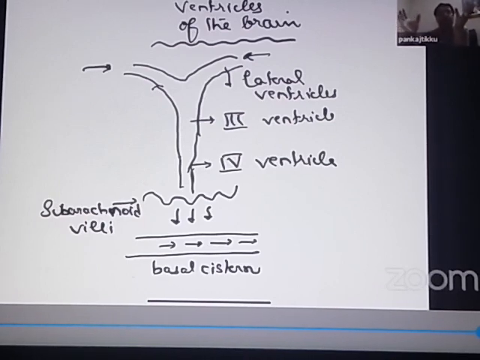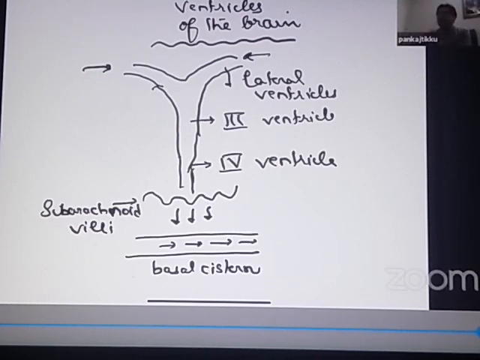So first the CSF, the cerebrospinal fluid, is produced by the choroid plexus. Then it enters into the two lateral ventricles. Just see on the brain the two lateral ventricles. From the two lateral ventricles, the CSF then enters down into the third ventricle, flows down into the fourth ventricle. Then from the fourth ventricle, the CSF gets absorbed through the subarachnoid villi, these projections which are present, and then flows in the basal cisterns in the brain.